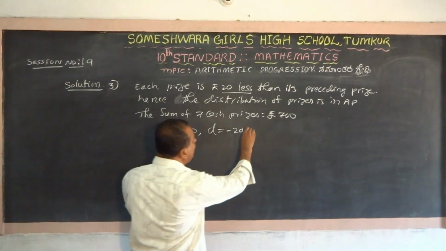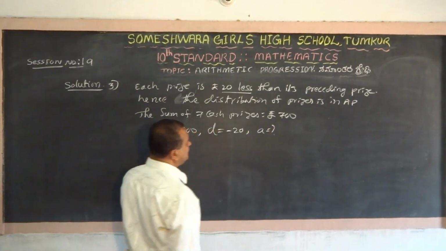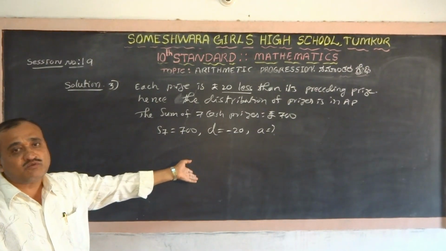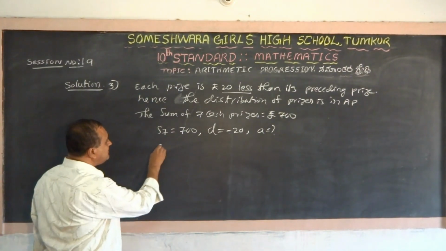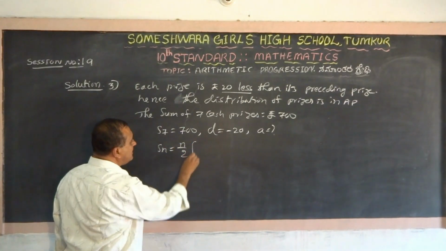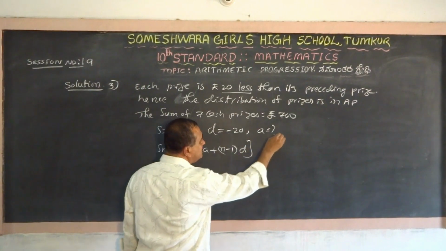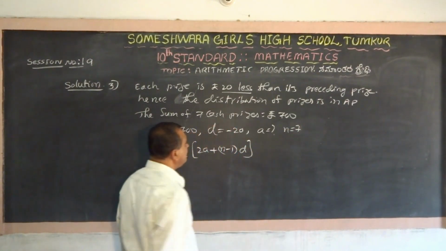You are required to find out the first prize. If you get the first prize, for the second prize you subtract 20. So Sn equals n by 2 into 2a plus n minus 1 into d. They have given that n is 7.